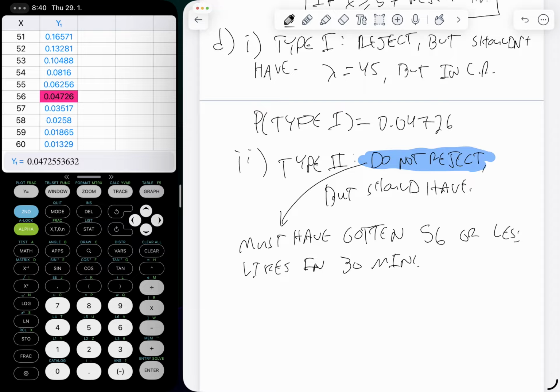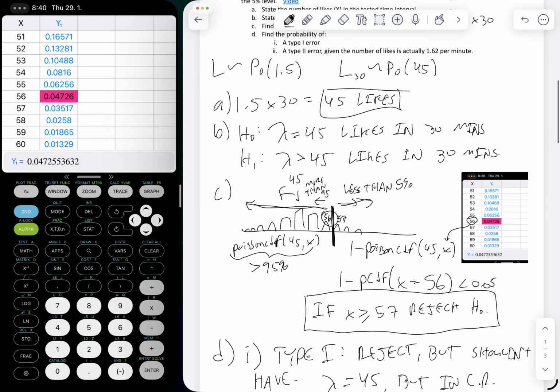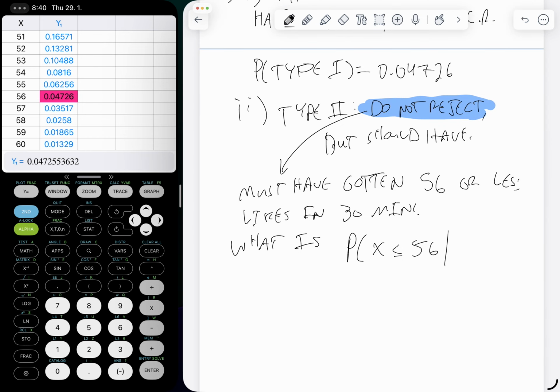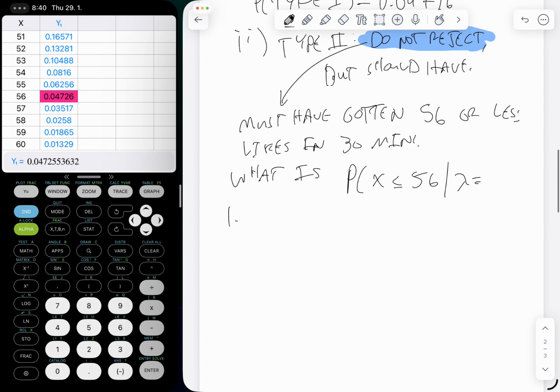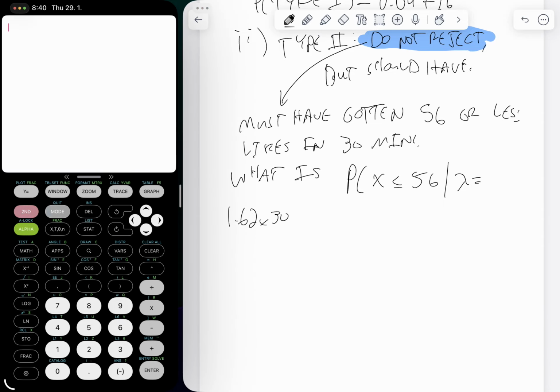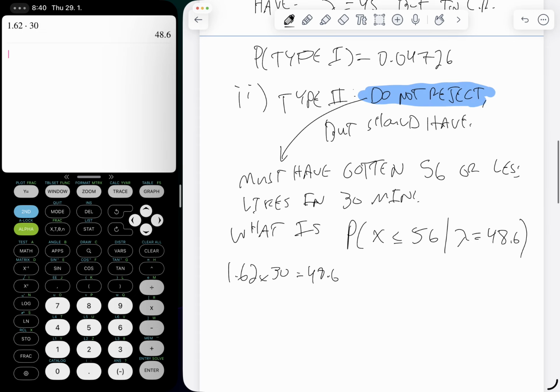And so now what we have to do is find what is that probability. What is the probability that x is less than or equal to 56 given that the average is actually, we have to think about this now, 1.62 times 30. So 1.62 times 30 gives us 48.6. So we actually expect 48.6 likes. All right, so now we just do that with Poisson CDF.